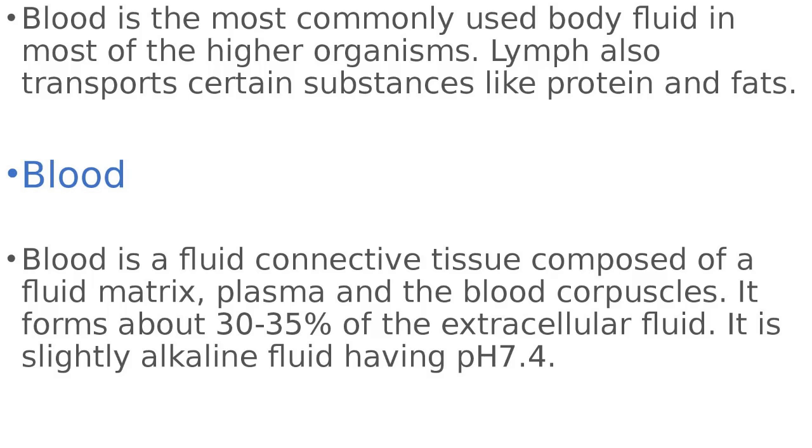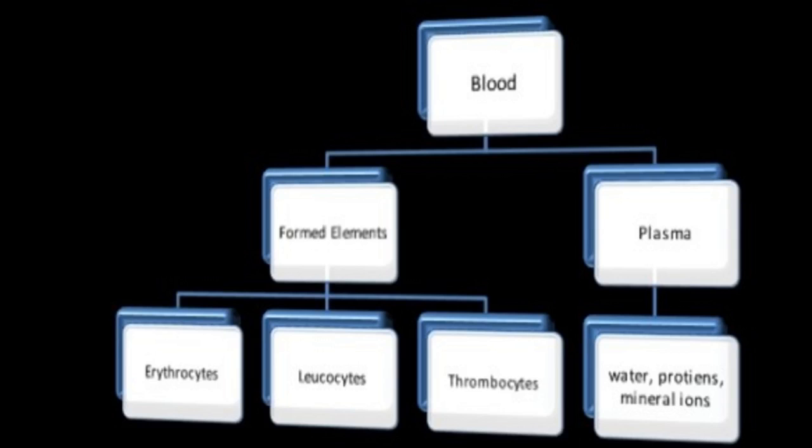As I said, blood is a special connective tissue. What does blood consist of? Blood consists of a fluid matrix, plasma, and formed elements. It means 30 to 35% of the extracellular fluid is formed of blood. The pH of blood is 7.4, which means it is somewhat alkaline. Next, the two major components: plasma and formed elements.